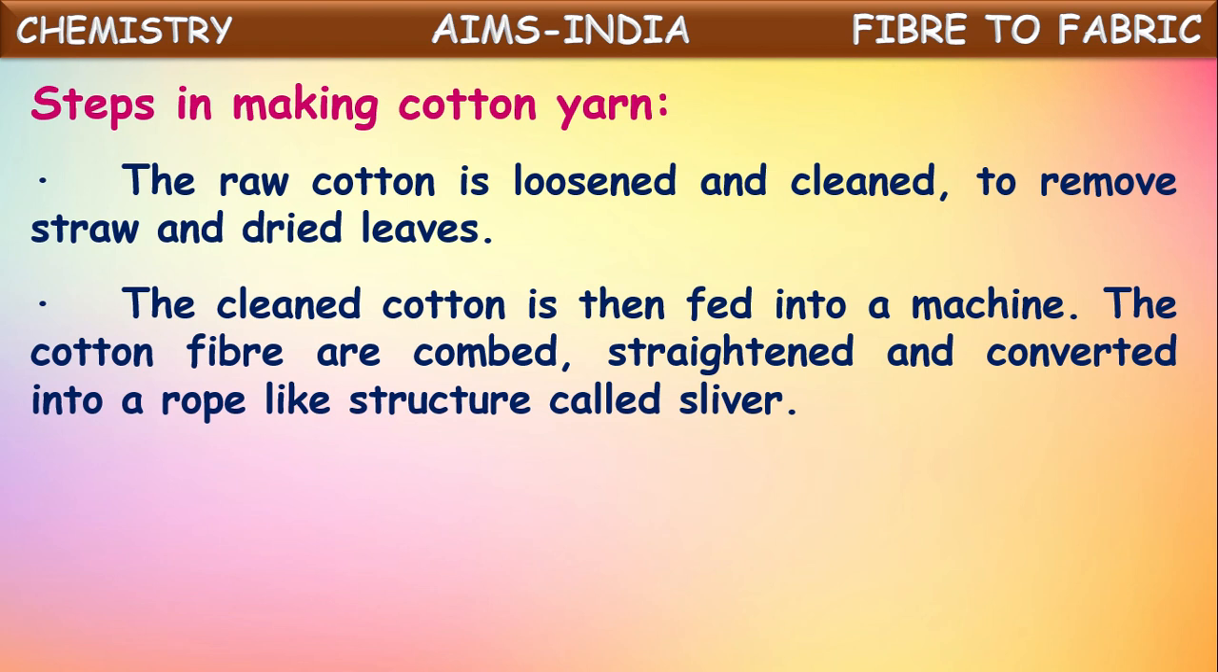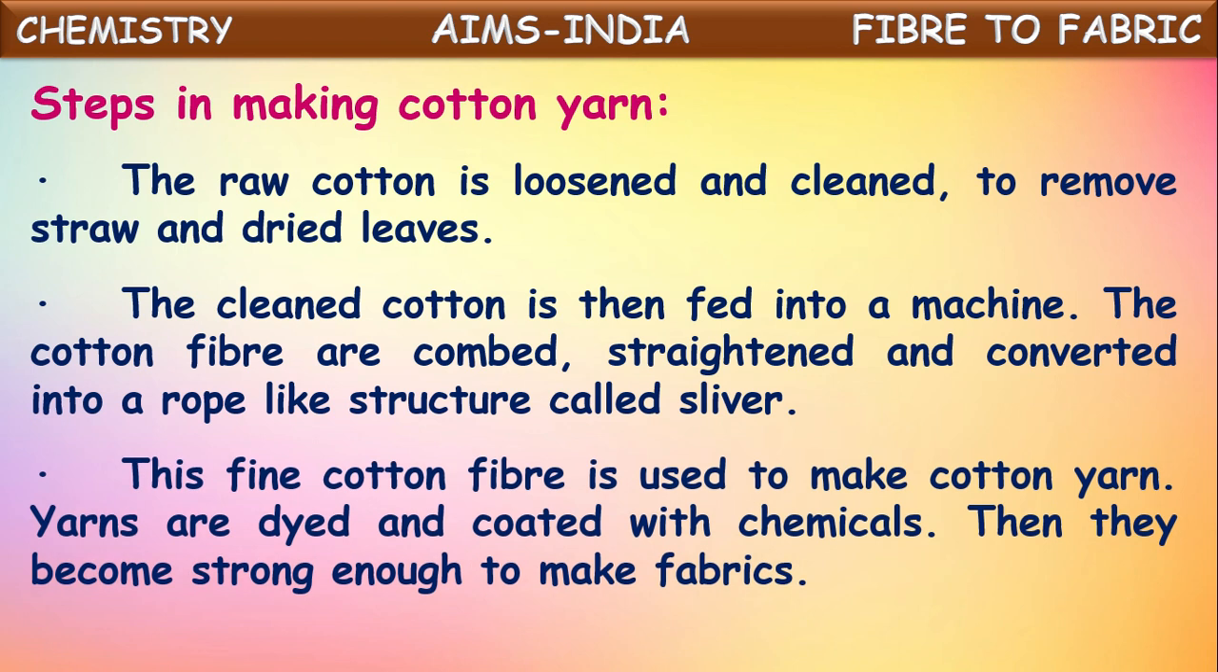So after the removal of the straw and dried leaves from the cotton, after cleaning, this cotton is sent into a machine. There in the machine, cotton fiber is combed, straightened, and converted into a rope-like structure, which is called sliver. This fine cotton fiber is used to make cotton yarn. So after cleaning and straightening, these cotton fibers are used for making cotton yarn.